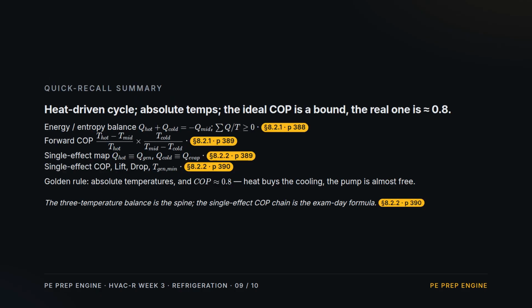Quick recall. The 3-reservoir balance gives energy and entropy laws, and the forward COP has 2 temperature ratios. Map the reservoirs onto the generator, condenser, absorber, and evaporator, and you get the single-effect COP chain, the lift, the drop, and the minimum generator temperature. Golden rule. Absolute temperatures always, and a COP near 0.8. The heat buys the cooling, and the pump is almost free.